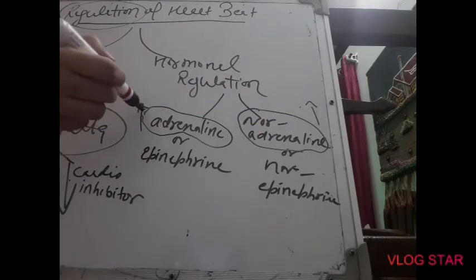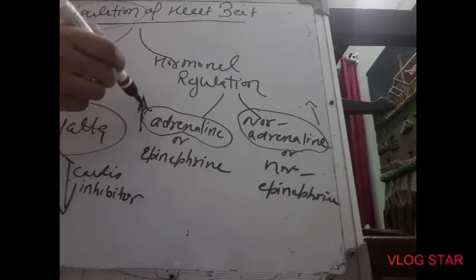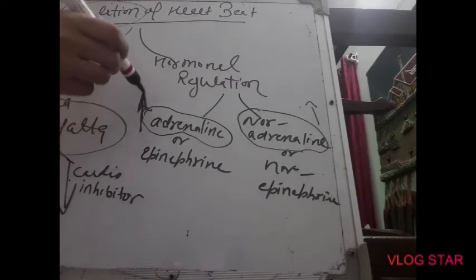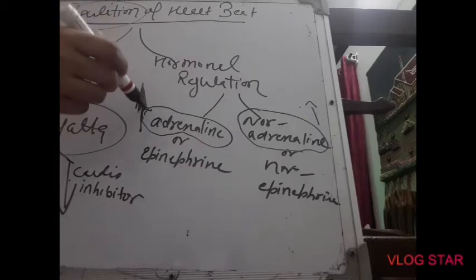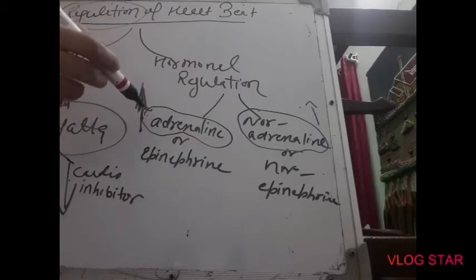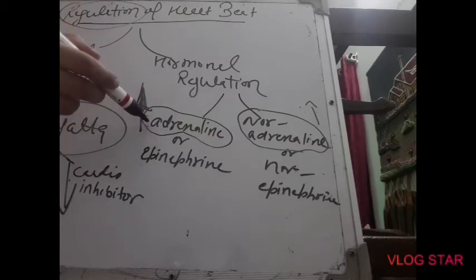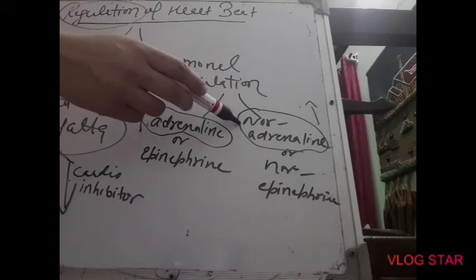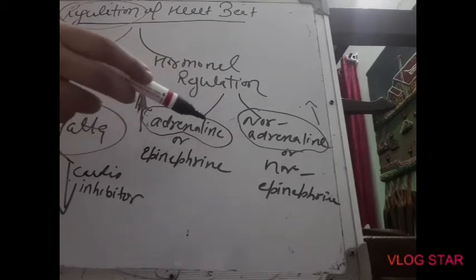Do remember, adrenaline is released during emergency situations only, like when you are scared, when you are worried, when you are overexcited, when you are over happy, or when you are fighting. Then this hormone is released and it increases the heartbeat during emergency situations. But noradrenaline increases the heartbeat during normal situations.